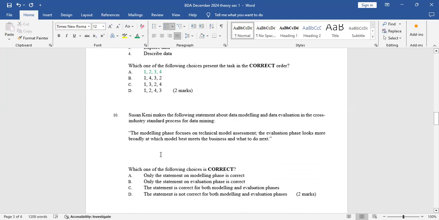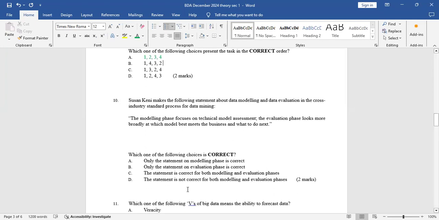Question 10. Susan Kenny makes the following statements about data modeling and data evaluation in the cross-industry standard process for data mining. The modeling phase focuses on technical model assessment. The evaluation phase looks more broadly at which model best meets the business and what to do next. So which one of the following choices is correct?